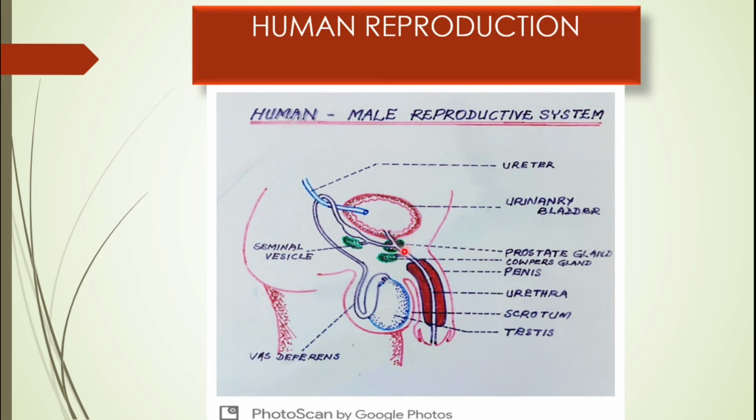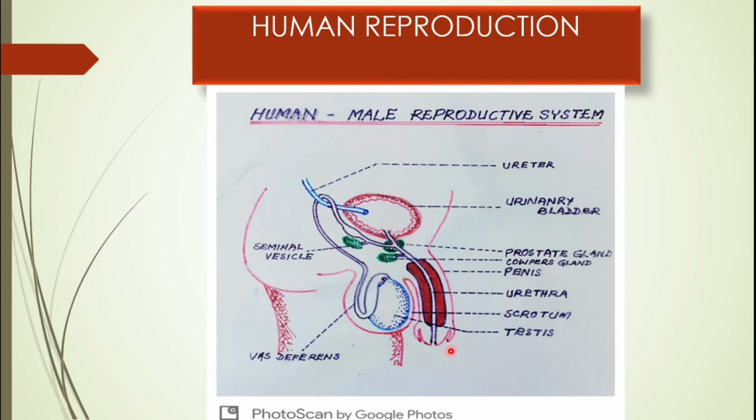The urethra then continues, and as it continues, it receives two more ducts from the Cowper's gland, also called a bulbourethral gland. So there's a Cowper's gland on this side and there's a Cowper's gland on the other side. Since this is a lateral view, it receives the ducts from the Cowper's gland. So remember, there are three ducts opening. One is from the seminal vesicle, second is from the prostate gland, and third is from the Cowper's gland. And then the duct continues as the urethra.